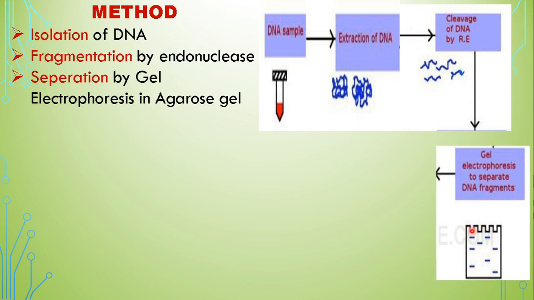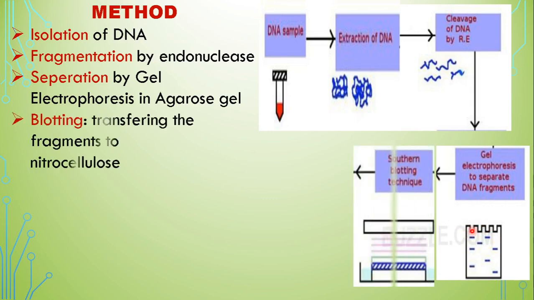This will be transferred from the agarose gel to another medium called nitrocellulose. This step is known as the blotting technique. In blotting, the nitrocellulose medium is taken and placed over the agarose gel, whereby the DNA fragments get transferred to the nitrocellulose.